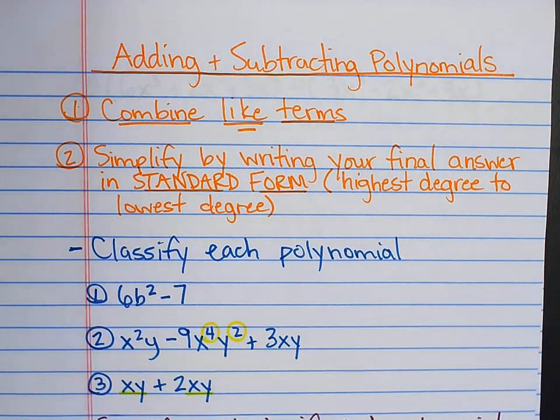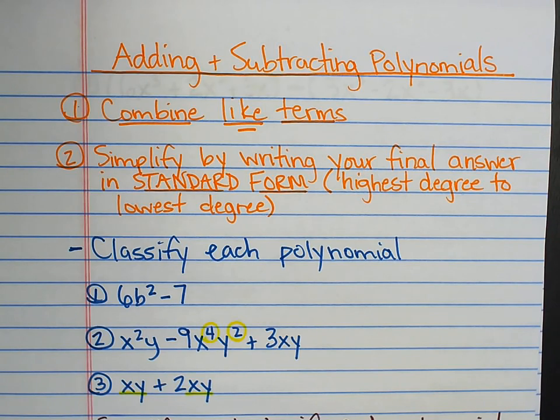All right, we are going to add and subtract polynomials. You just went through all the vocabulary, so hopefully that's fresh. The process of adding and subtracting polynomials is pretty straightforward. First thing we do is combine like terms. Then we simplify by writing our final answer in standard form. Standard form for a polynomial is the highest degree to the lowest degree for each term.